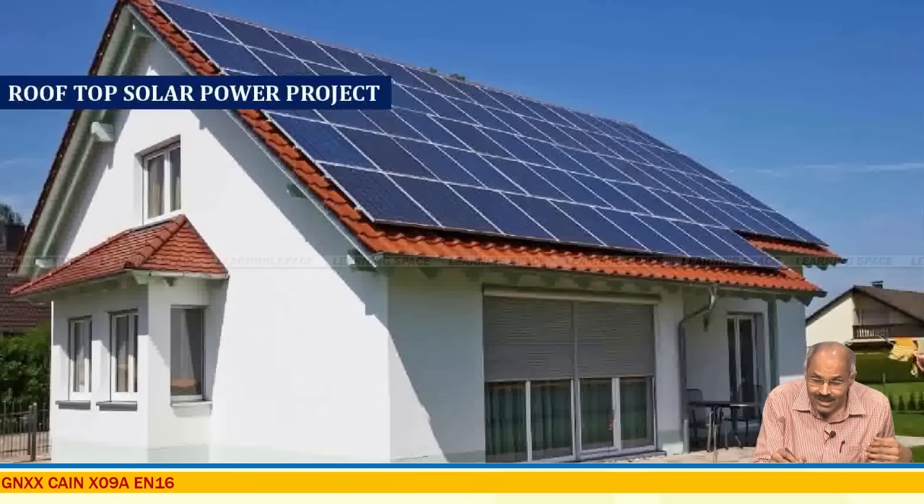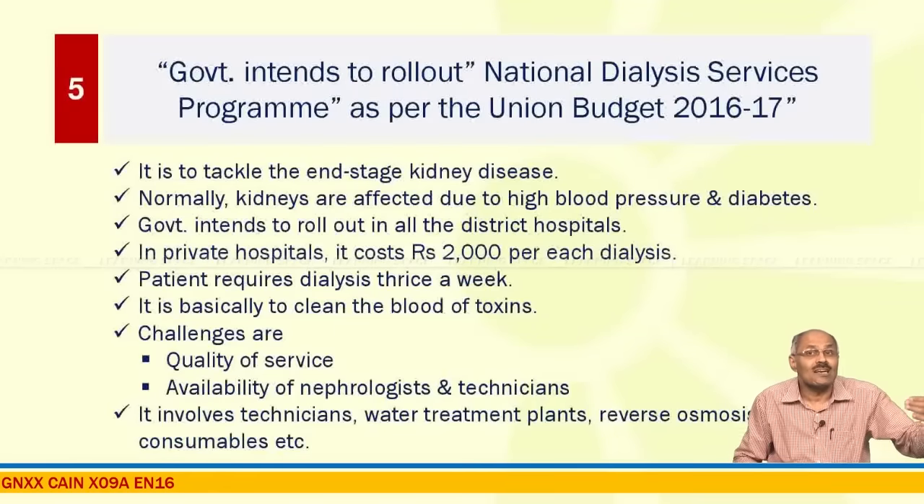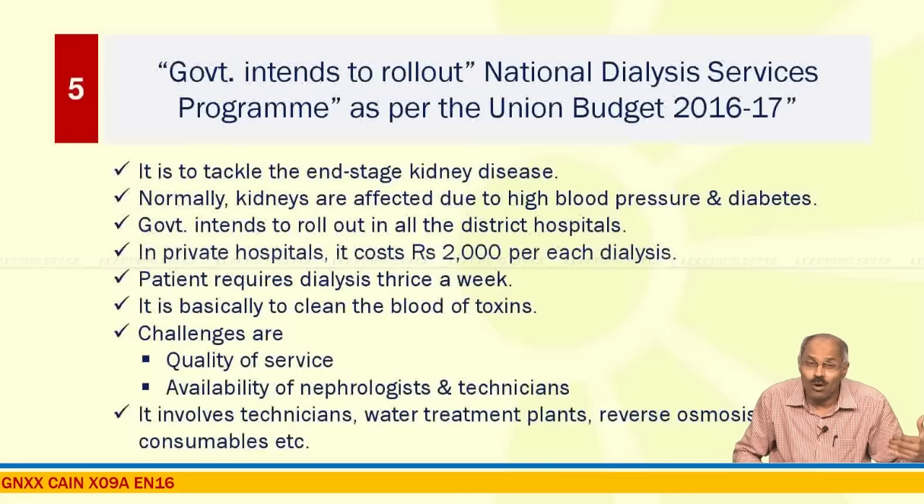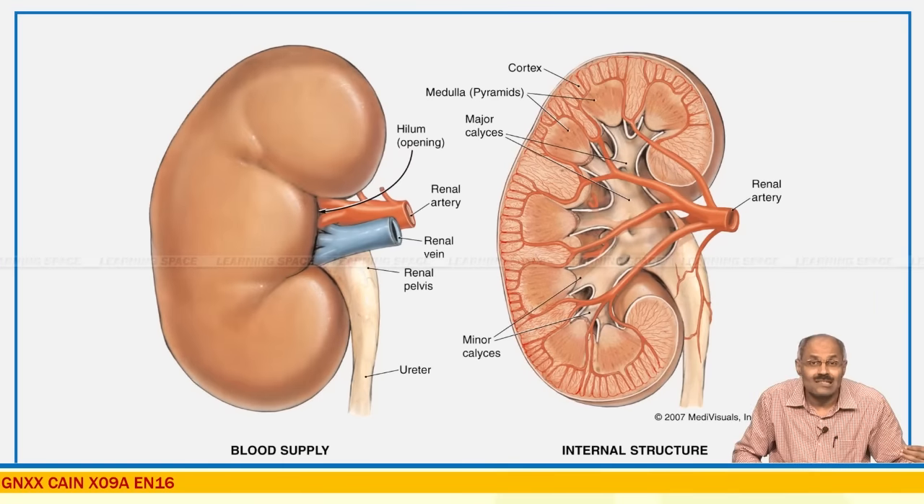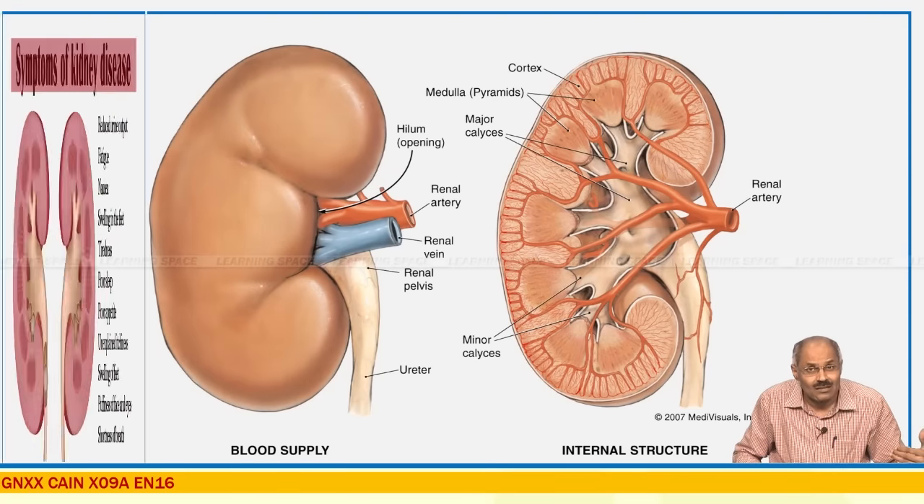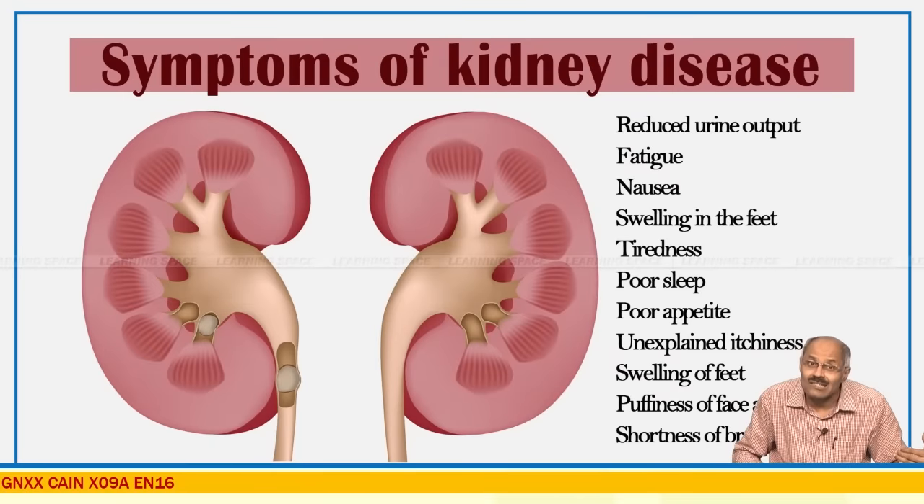Right friends, look at the last issue of the week. Government intends to roll out National Dialysis Service Program as per Union Budget 2016-17. Basically, it is to tackle the problem of renal failure. Kidney failure is a serious issue, and every year 2.2 lakh people in our country are detected with end stage renal failure. If kidneys fail, what will happen?